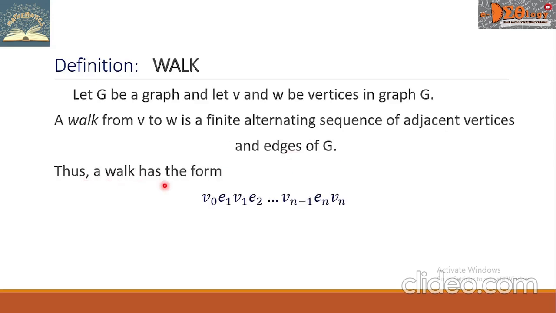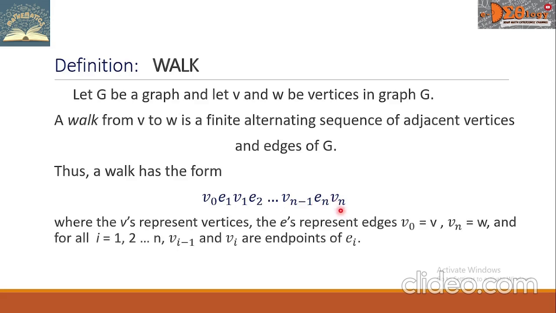Thus, a walk has the form V sub 0, E sub 1, V sub 1, E sub 2, up to V sub n minus 1, then E sub n and V sub n, where the V's represent vertices, the E's represent edges.